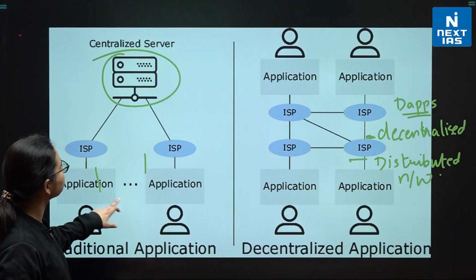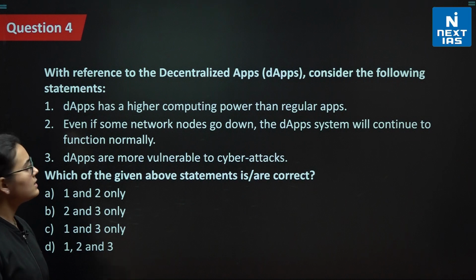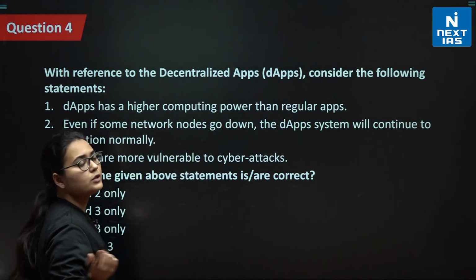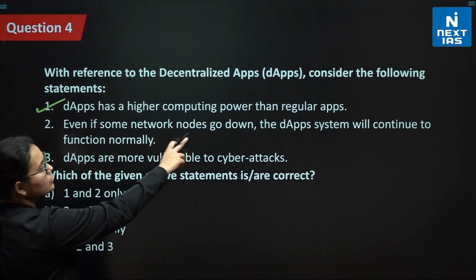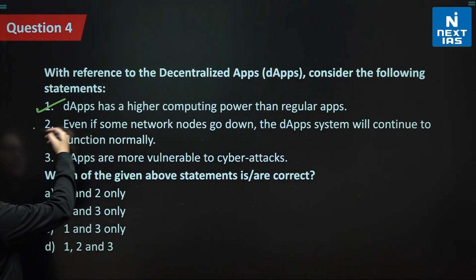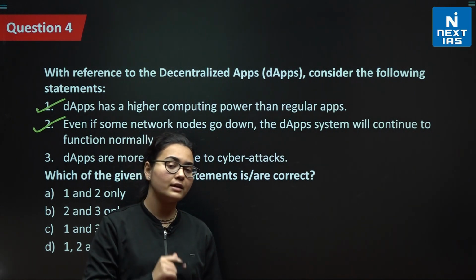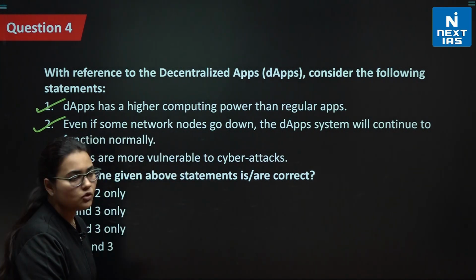Now, I hope this is clear to all of you. Let us go to the question and see the options. dApps have higher computing power than regular apps. Of course, we saw that, because of the technology it adopts. Even if some network nodes go down, the dApp system will continue to work normally, yes. But in case of regular applications, this is not the case. Even if the server is under maintenance or down, the applications won't work at all.